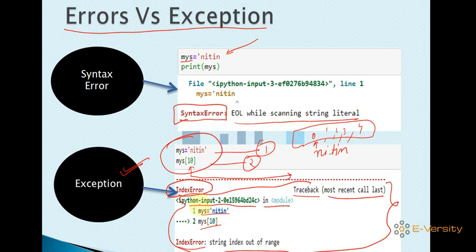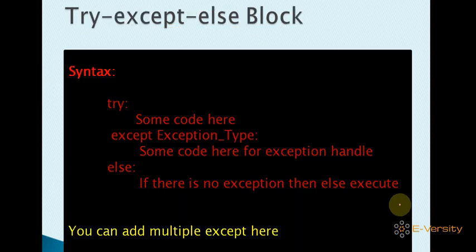So a normal user cannot understand what this is. So what you have to do is write exception handling code, handle this exception, and print only a smart message. Like, okay, you can access only index 0 to 4 because the string length is 5. You have to write a small message so the user can easily understand what problem they are causing. How can we handle this? We can handle it by using the try except else block.